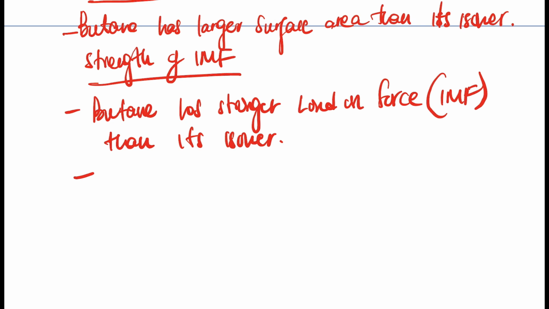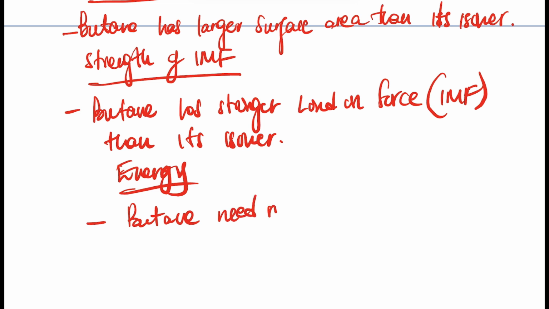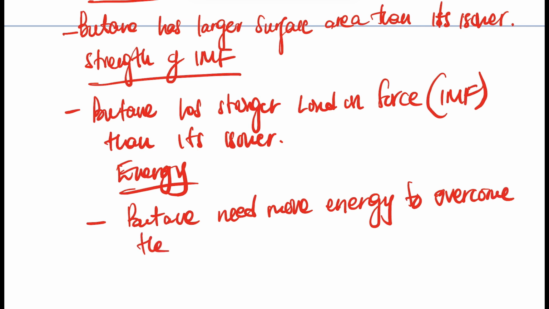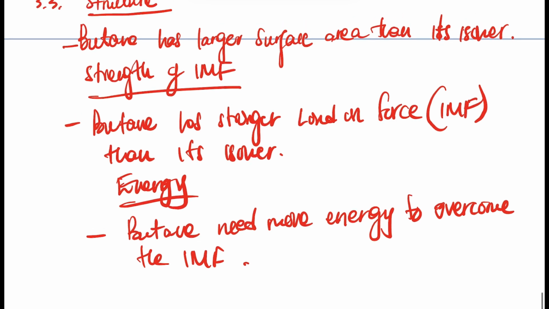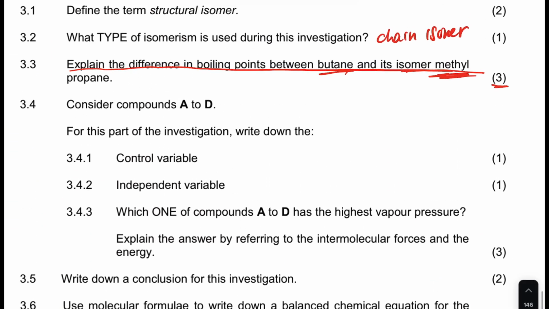And then the last thing that you're going to talk about is the energy. So that means butane needs more energy to overcome the intermolecular force than its isomer, which is the methylpropane. So guys, that's very important for that.